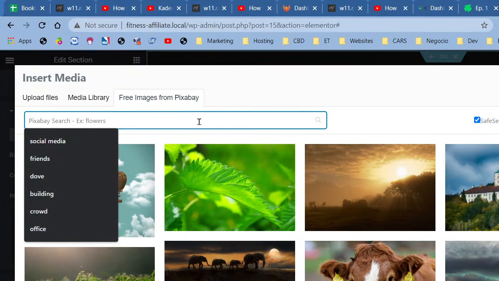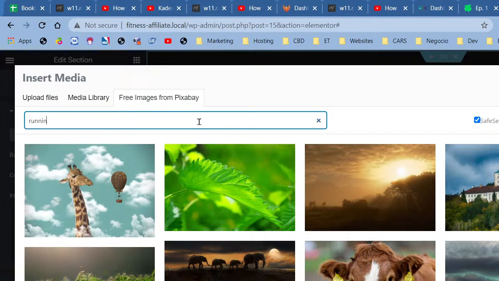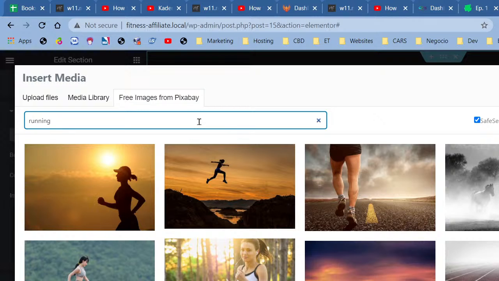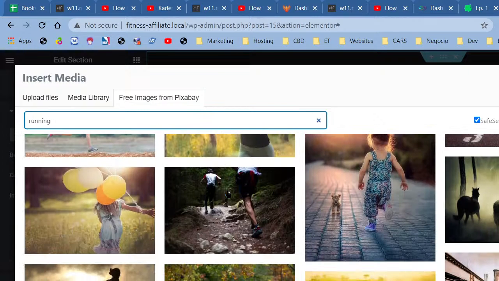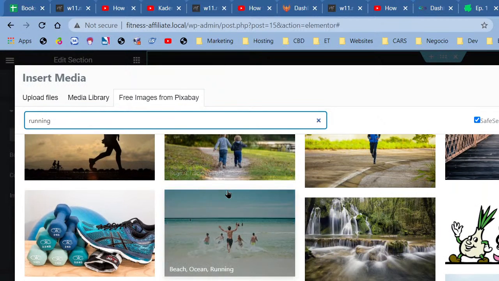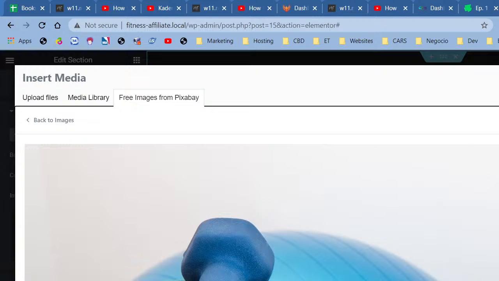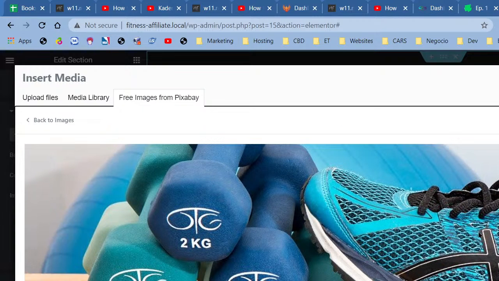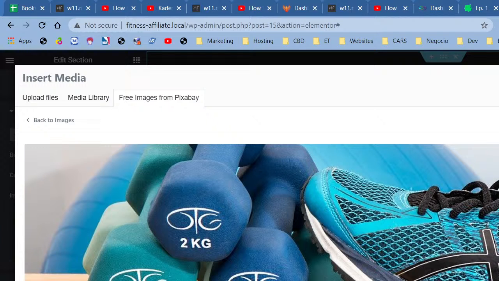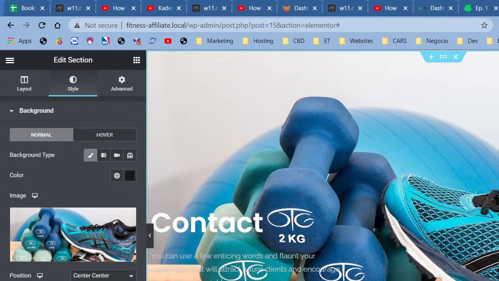This is an exercise and fitness website, right? So I'm going to search running and see what comes up. Okay, not exactly what I wanted, but let's see. Oh, there we go. I like this. I'm going to choose this one. And the color works with what we have as well. That's just a wonderful coincidence. All right, so downloading.